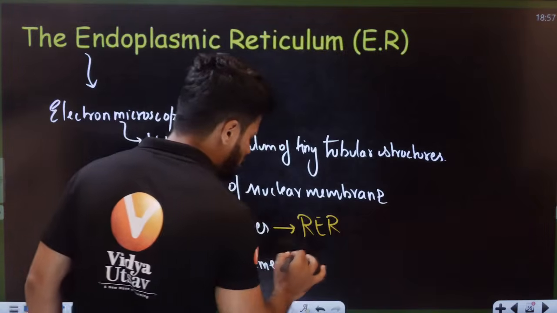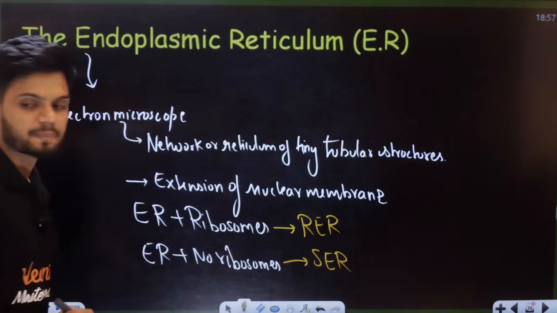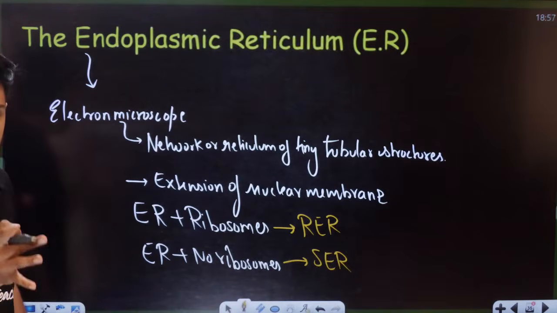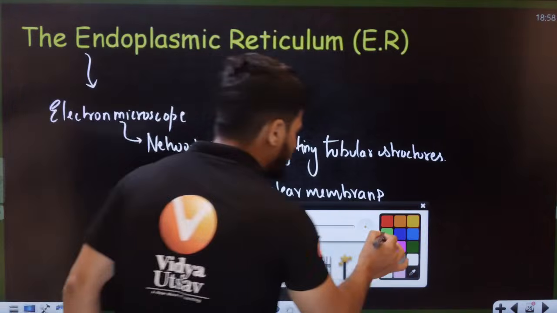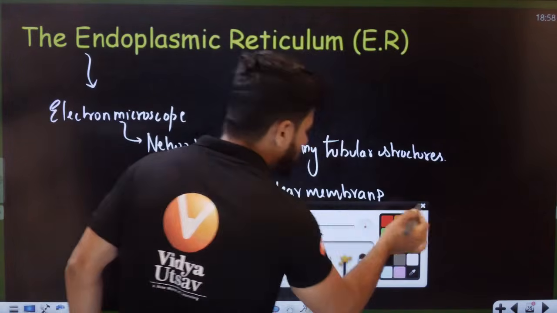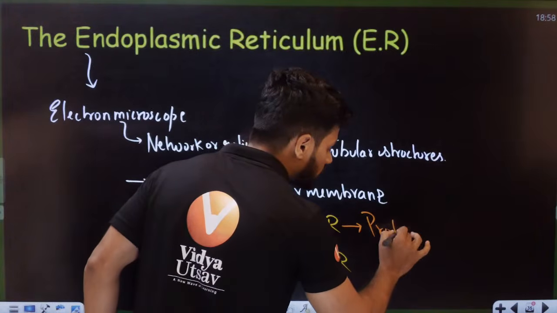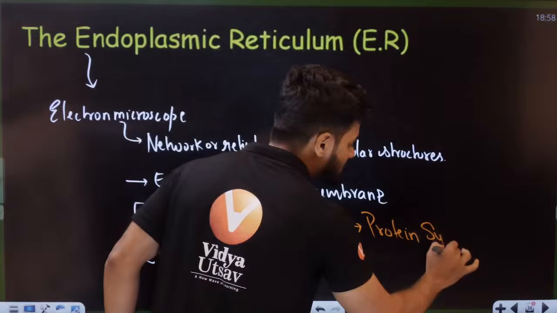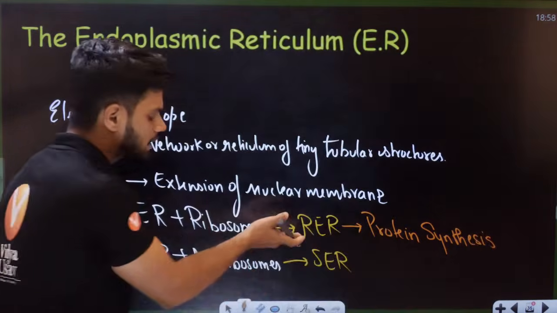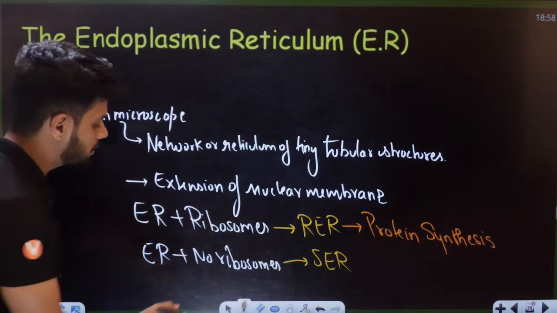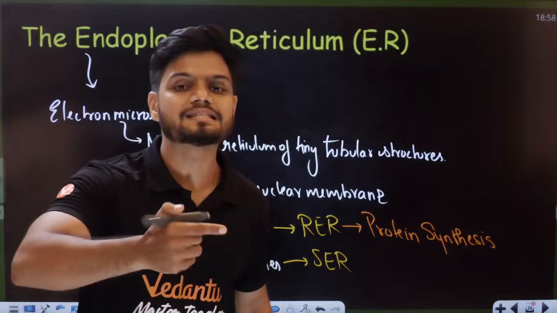In such a case, it is called SER, smooth endoplasmic reticulum. The main function of RER is protein synthesis. Why? Because rough endoplasmic reticulum has ribosomes. That is why the main function is protein synthesis.